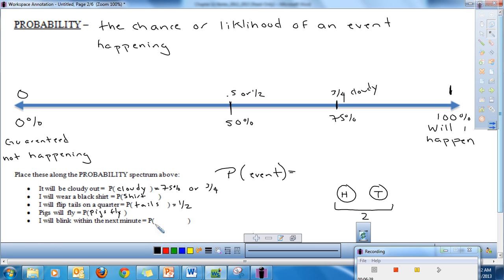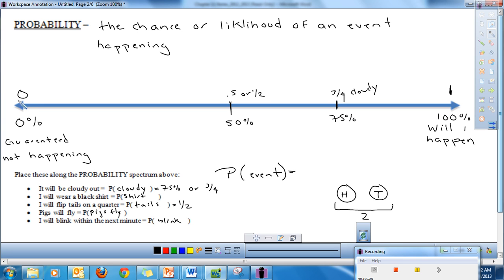And then lastly, I will blink within the next minute. So the probability of blinking. Your eyes need to blink in order to stay moist so they don't dry out. So I think the probability of me blinking in the next minute is probably 100% because my eyes are going to blink. So right here, this is the basics of probability that we need to think about.